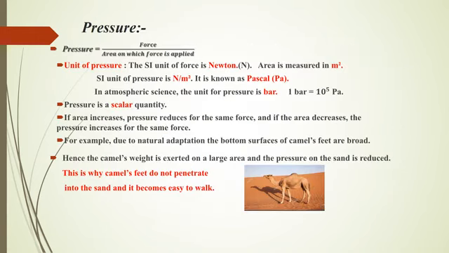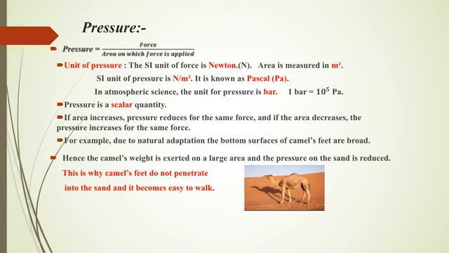Let's study the formula of pressure. Pressure is equal to force upon the area on which force is applied. Unit of pressure: as the SI unit of force is Newton and area is measured in square meter, the SI unit of pressure is Newton per meter square. It is also known as Pascal. In atmospheric science, the unit of pressure is bar. 1 bar is equal to 10 raised to 5 Pascal. Pressure is a scalar quantity.